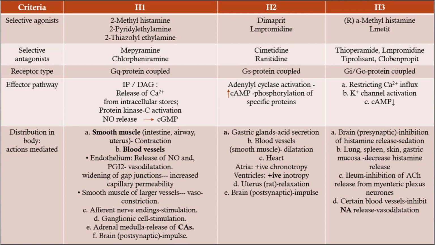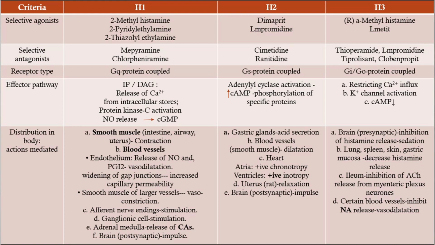Second is blood vessel dilation, and third is in the heart. In atria it produces a positive chronotropic effect, meaning increased heart rate. In ventricles it produces a positive inotropic effect, meaning increased force of contraction. In the uterus of rat it produces relaxation, and lastly in the brain once again it produces impulses.